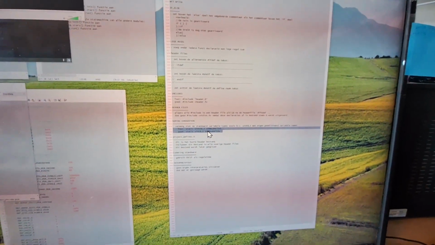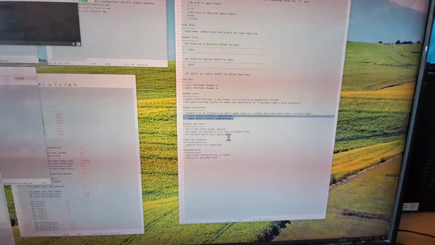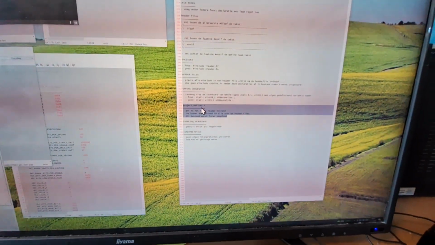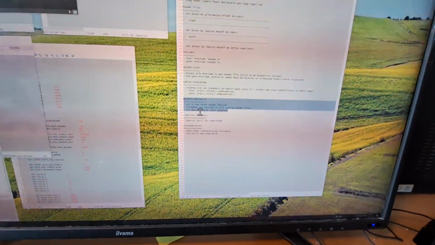static uint8. Oh yeah, Claude. No, it was not Claude. It was ChatGPT that made this error. It mixed up the function, the variable types and names. So this is not for Claude, but anyway, it can't do any harm. This is the main header, project defines .h. Use this as the main include in all header files.